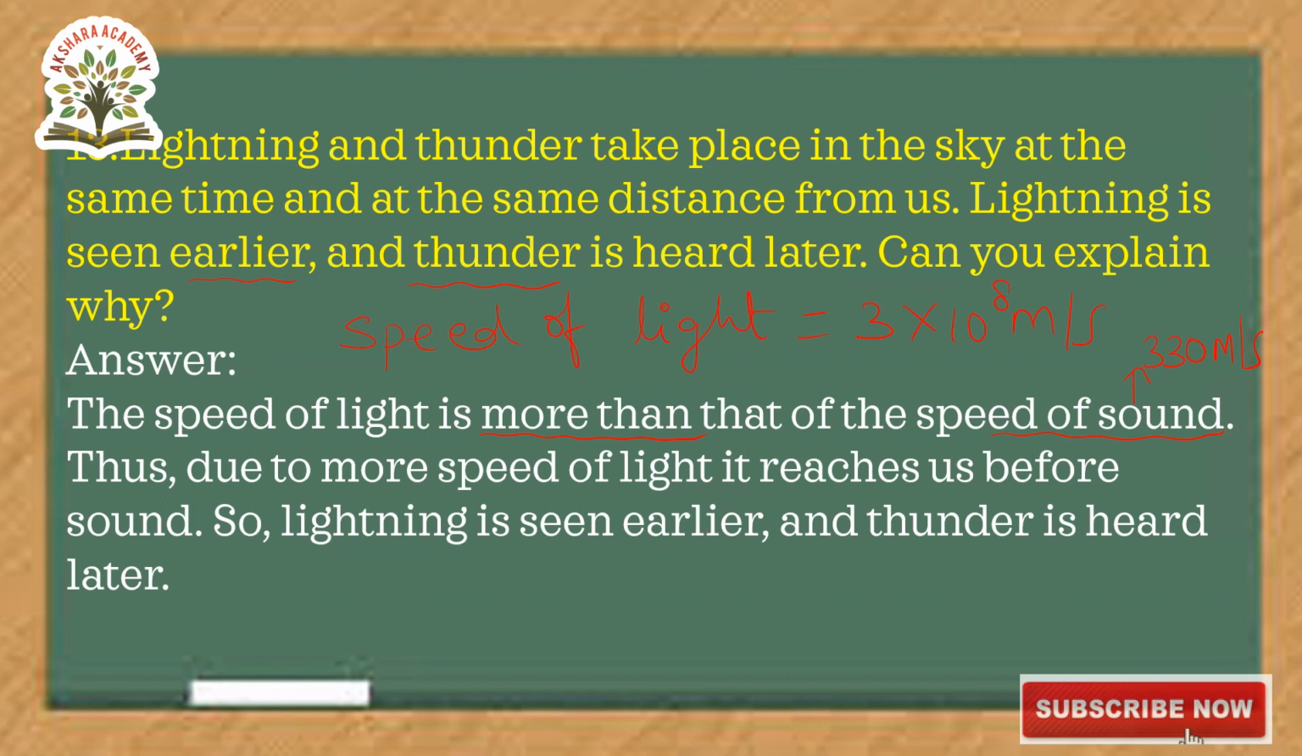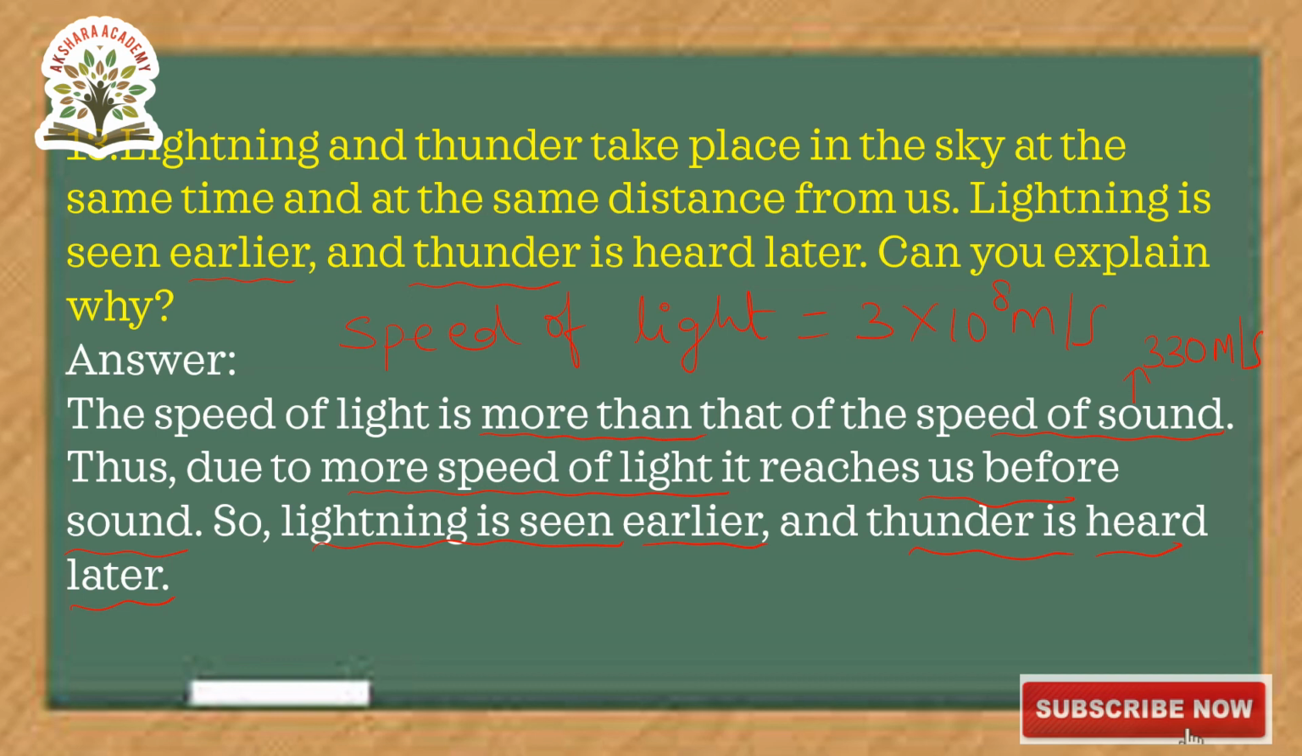If you compare these two values, which one is more? The speed of light is more. So the speed of light is more than the speed of sound. Thus, due to the greater speed of light, it reaches us before the sound. So lightning is seen earlier and thunder is heard later. That's why we are seeing the lightning first and then we are hearing the thunder.